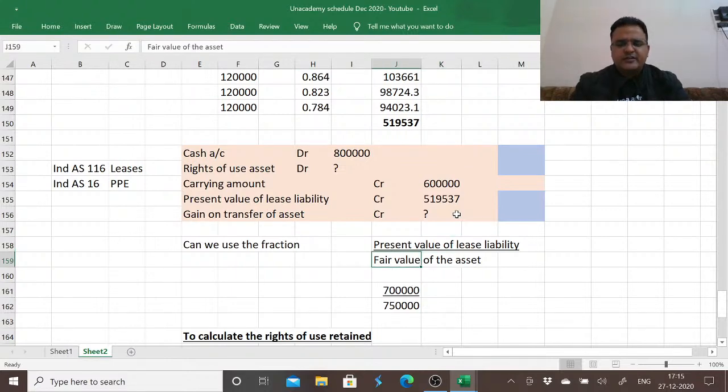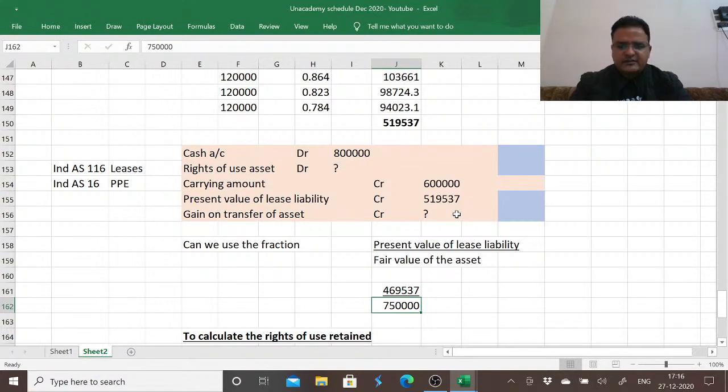But when it comes to using the amount for present value of lease liability, many of us commit this mistake of using 519,537, which is a big mistake when dealing with sale and leaseback transaction, because this 519,537 is consisting of both the components, the amount to be paid for leasing back the asset plus additional financing. So in reality, the present value which we are eligible to use here is minus 50,000. 469,537 is the present value of lease liability for leasing back the asset.